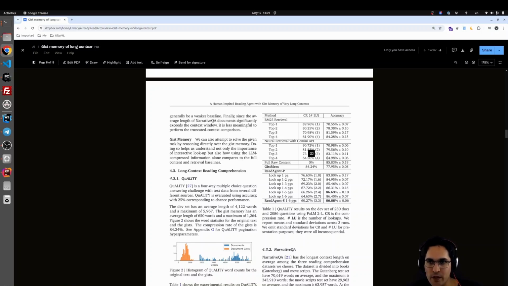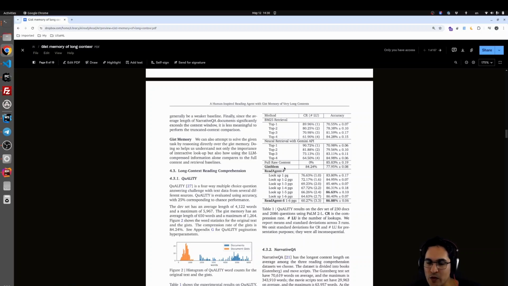And for full raw, for 6 pages, because maybe Gemini can handle those long contexts, we get 84, 85% accuracy, which is very good. And BM25, which is very good in terms of not needing any embedding database or anything like that, can work on par with the embedding. So you see in embedding, maybe in top 4, we can get 84, but it's very similar, like 84 also with BM25. Maybe the compression ratio is a little low, but in terms of cost, I think this one is much better.